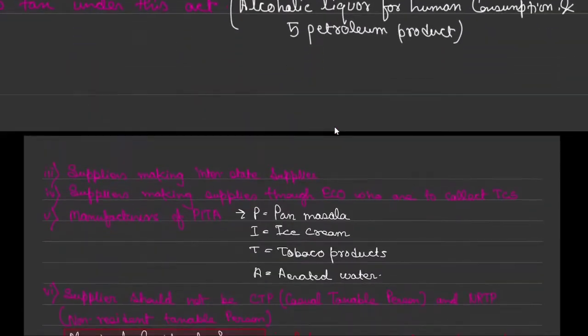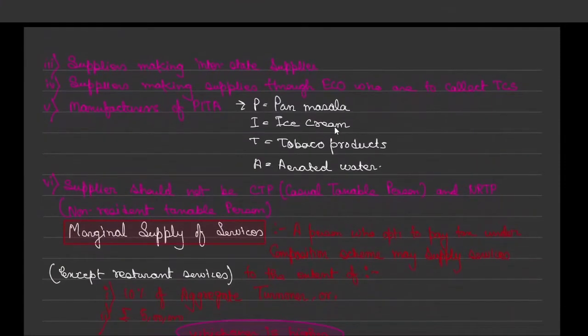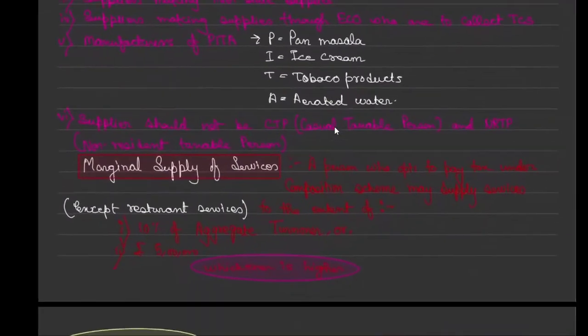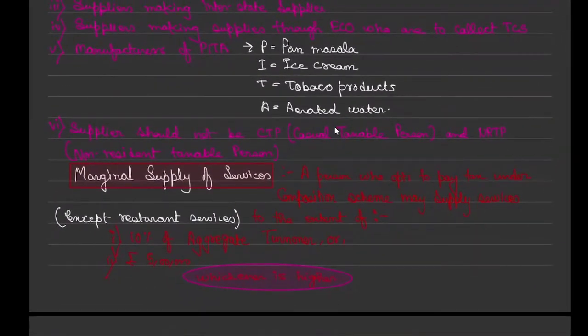If someone is a manufacturer or a dealer of goods, and services, only restaurant services, he can go for the composition scheme, provided that his aggregate turnover in the preceding financial year is 1.5 crore, or 75 lakh for those 8 states. And to get registered, these are the 6 conditions which one needs to fulfill. Otherwise, they won't be allowed to take registration as a composition dealer.